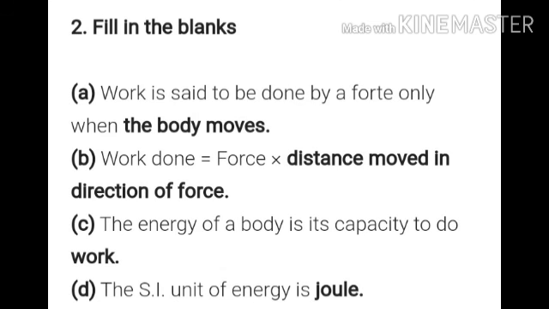Now we will see fill in the blanks. Work is said to be done by a force only when the body moves. Now B, work done is equal to force into distance moved in the direction of force. Now C, the energy of a body is its capacity to do work. Now the SI unit of energy, we all know, is joule.